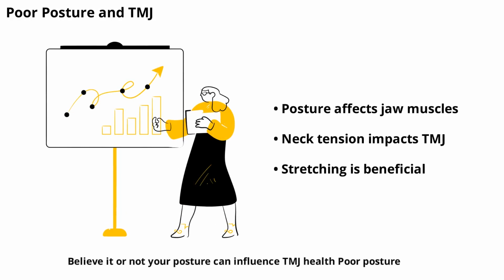Believe it or not, your posture can influence TMJ health. Poor posture, especially when sitting at a desk or using electronic devices, can cause the muscles in your neck and shoulders to tighten. This tension can travel up to the jaw, putting extra strain on the TMJ. Maintaining good posture and taking regular breaks to stretch can help reduce the risk of TMJ symptoms related to muscle tension.